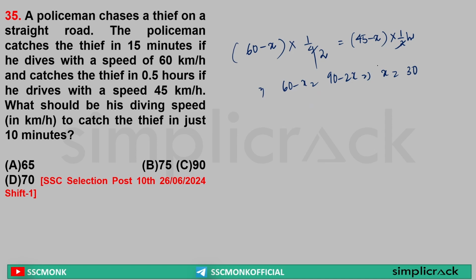Sir, here the distance is equal to 60 minus x, 15 divided by 1.2, that is 7.5 kilometers. Sir, this distance will be traveled by the policeman at speed minus the thief's speed, multiplied by 10 minutes, that means 1 by 6. Sir, here 1 by 6 into 7.5 is equal to 45, which is equal to P minus 30. So police speed should be 45 plus 30 is equal to 75 km per hour.